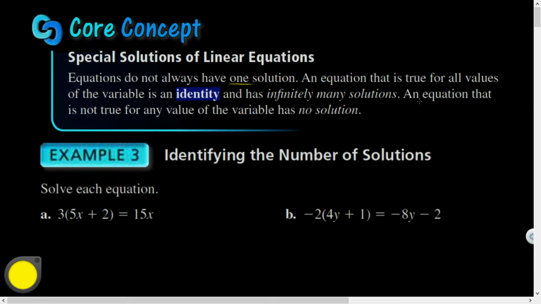And then we'll also have situations where an equation that is not true for any value of the variable has no solution. And that's just so sad.